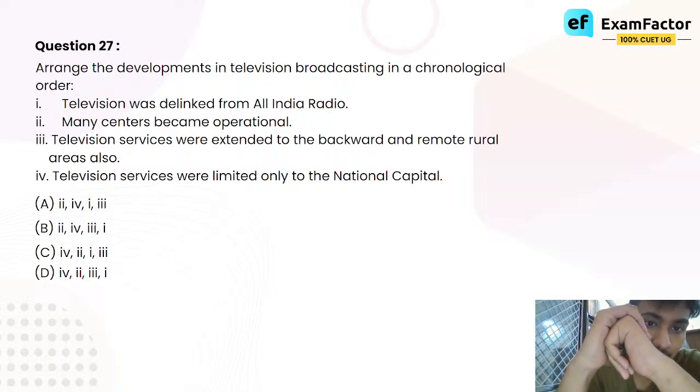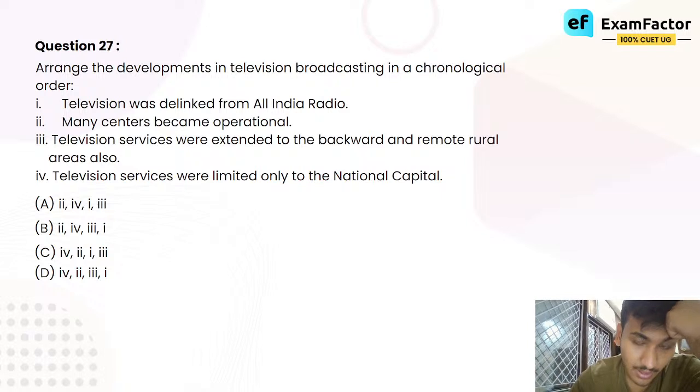Arrange the developments in television broadcasting in a chronological order. Television was delinked from All India Radio. Many centers became operational. Television services were extended to the backward and remote rural areas also. Television services were limited only to the national capital.